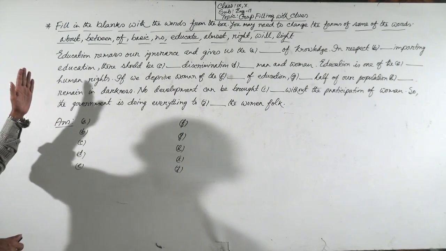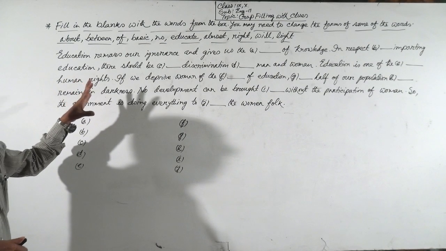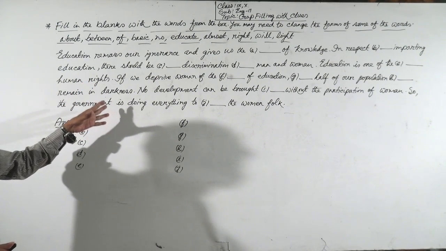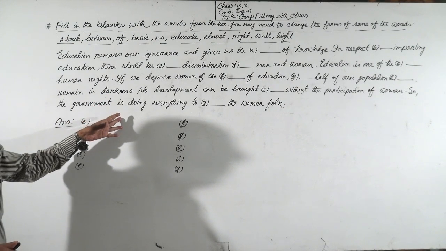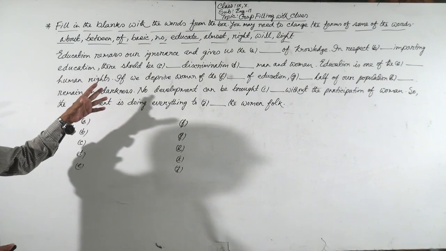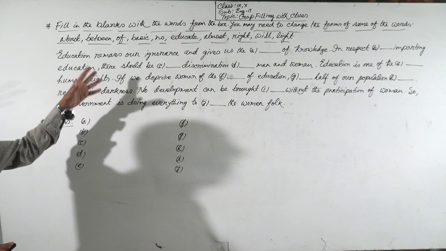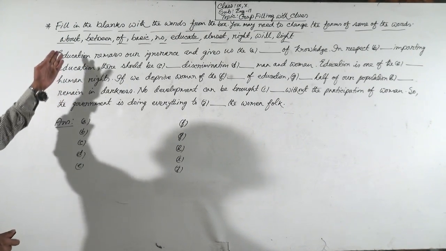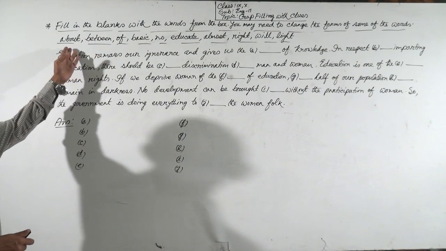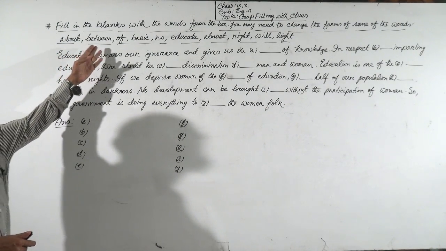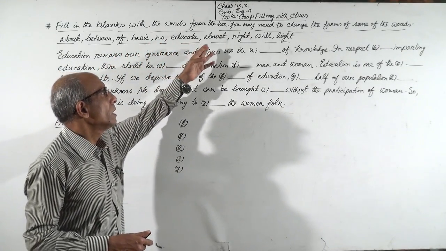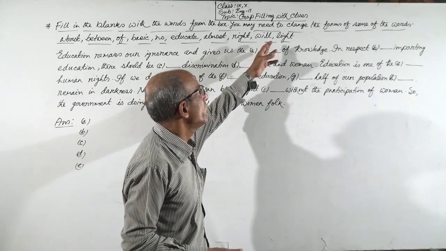There is a passage with 10 gaps. You have to complete or fill up the gaps by choosing the right form of words from the clues. You see, these are the clues: about, between, of, basic, no, educate, almost, right, will, like.